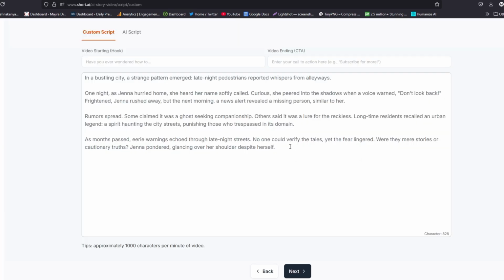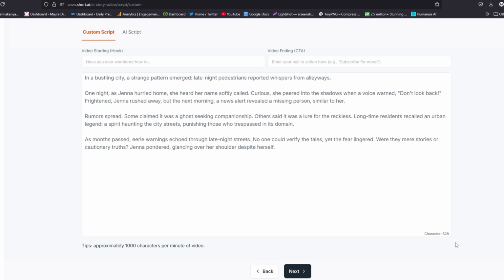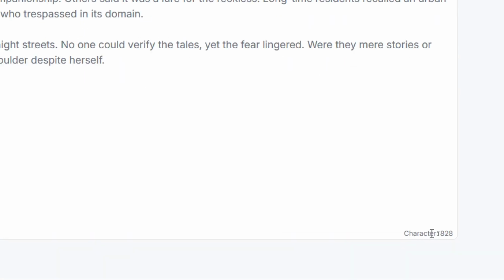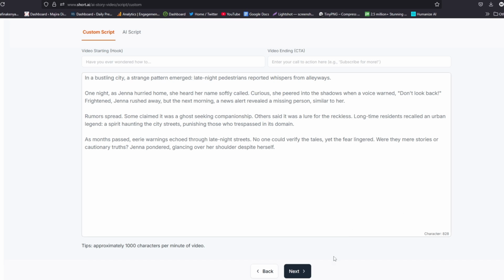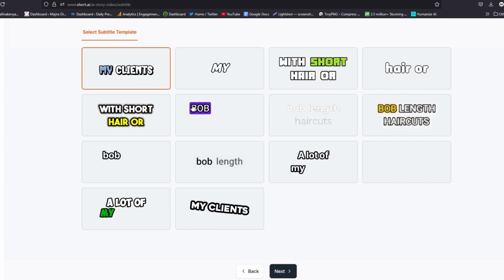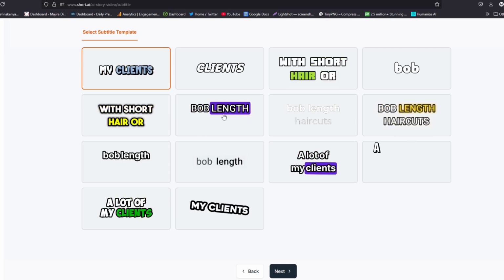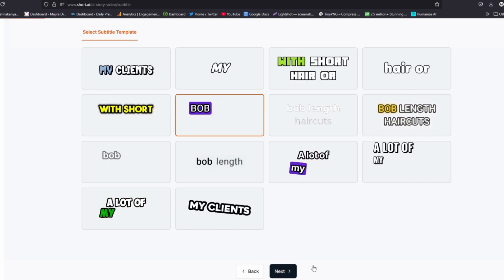So this tool will go ahead and automatically generate an AI script. And now you can add a video hook if you want, and also a call to action. You are recommended to choose your script to have around 1000 characters per minute of video. And as you can see, ours has 828, so we are just okay. So to generate it, go ahead and tap on next. And then from here, you want to go ahead and choose the style for your subtitles. So I'll choose this and then click on next.